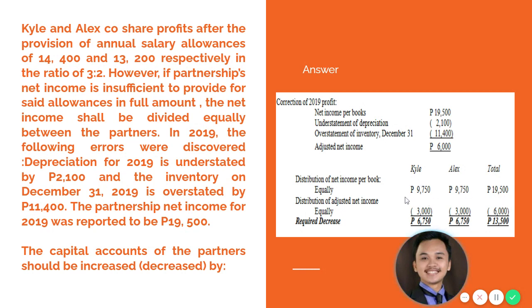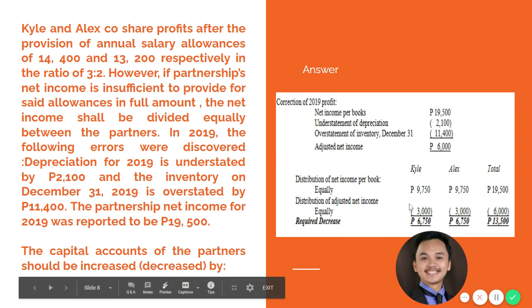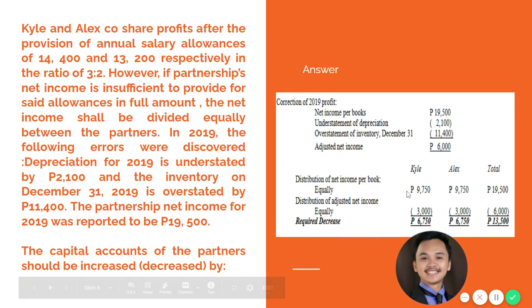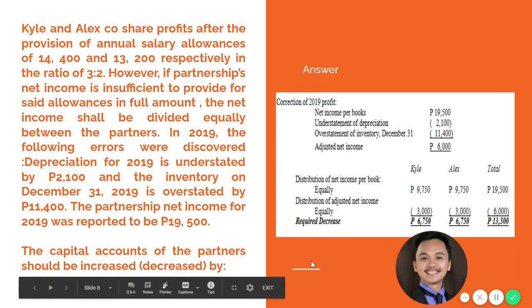So you need to adjust, and it requires a decrease because what you distributed is too much. Instead of basing it on 6,000, you based it on 19,500. So, to compute, you have 9,750 less 3,000. So, Kyle and Alex will be requiring a decrease in capital of 6,750 each for a total of 13,500.